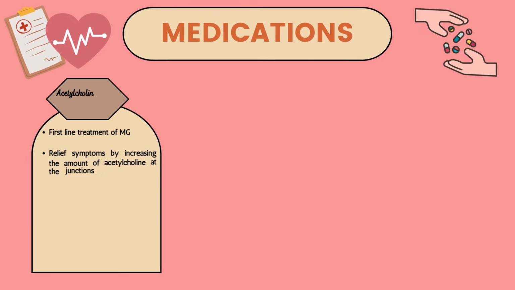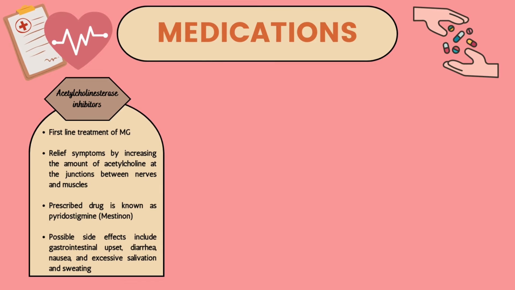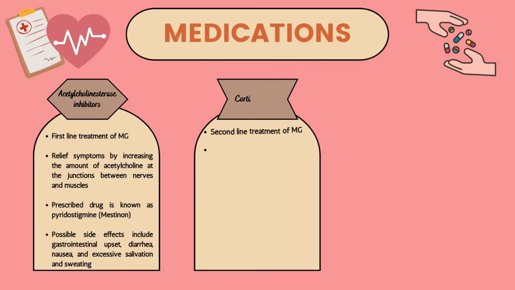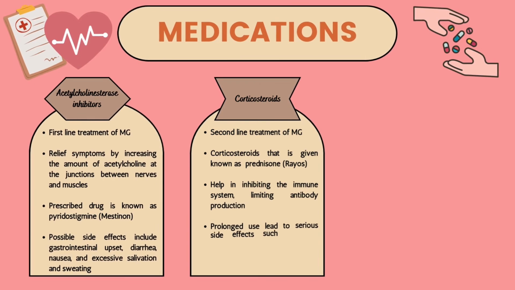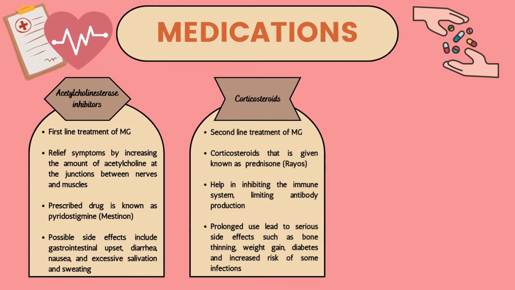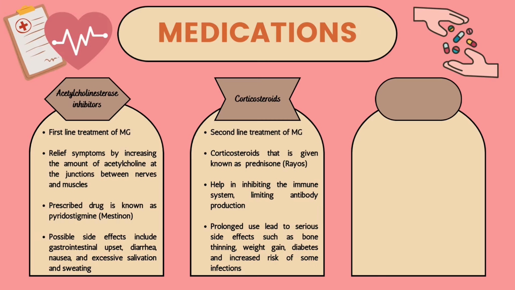Acetylcholinesterase inhibitors, the first-line therapy of MG, are not a cure, but they can improve muscle contraction and muscle strength in some people. However, some patients may require higher doses because their effectiveness depends on the type of autoantibody that causes them. When acetylcholinesterase inhibitors do not adequately relieve weakness and fatigue, the second-line drugs for MG are corticosteroids, which are used to reduce swelling. Oral or injected prednisone are given in high doses that are steadily decreased to a maintenance dose over time.